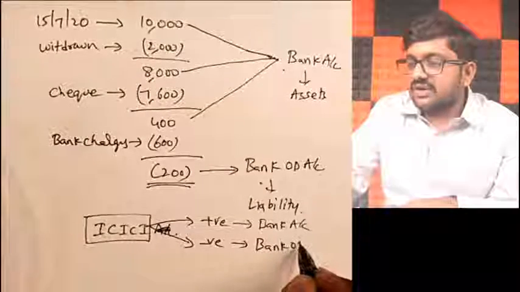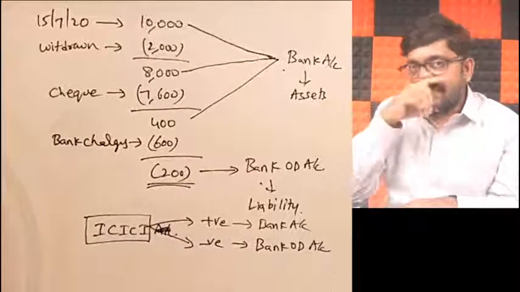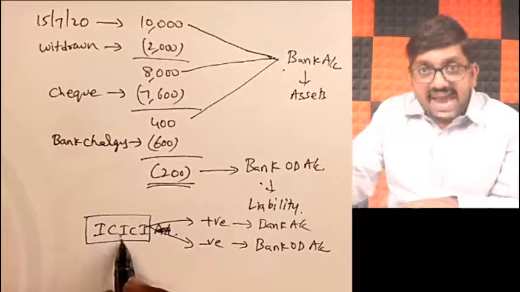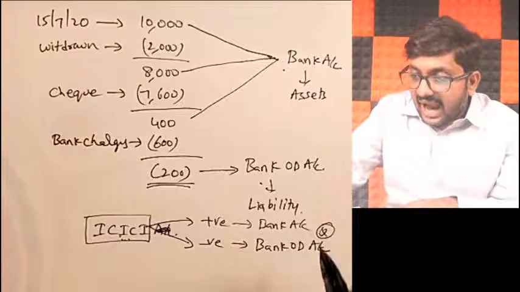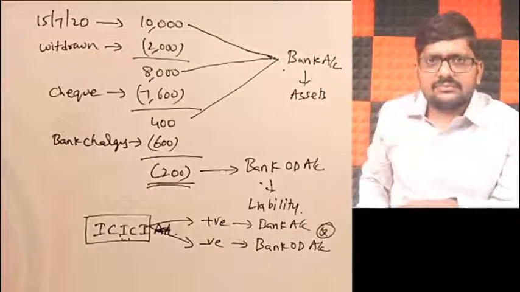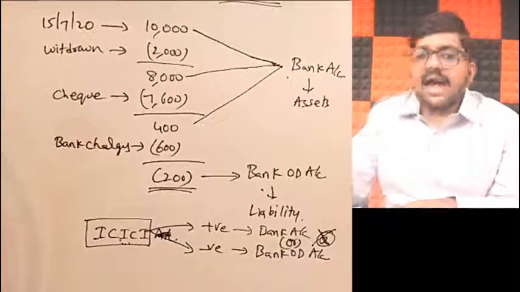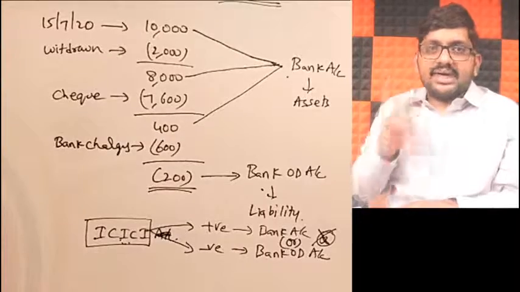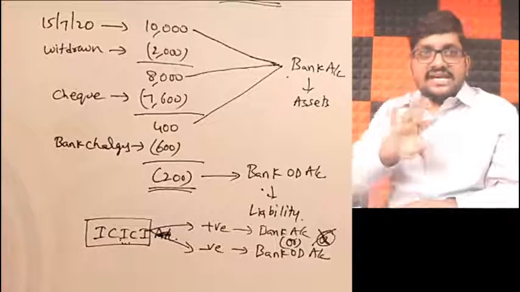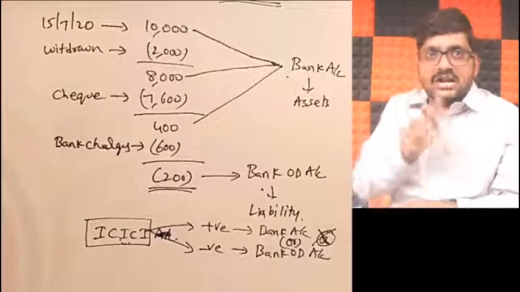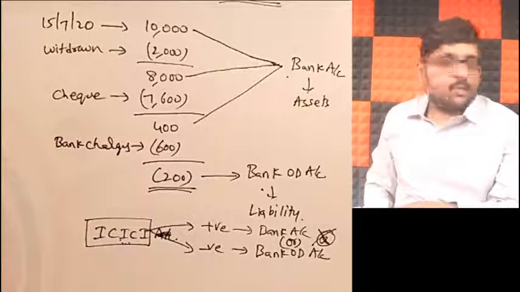Everybody knows this. Can I say same account will be bank account and bank overdraft together, sir? No chance. Either bank account or bank overdraft. Same account, only one single account, either it will be bank account or bank overdraft. Only one scenario will arise, not both.